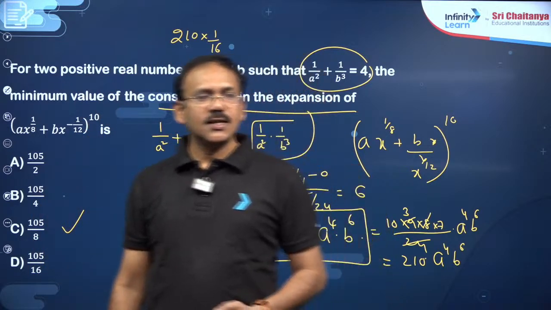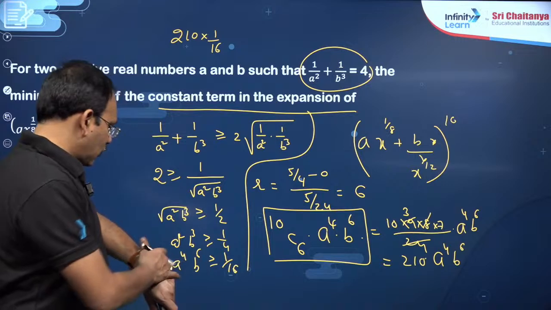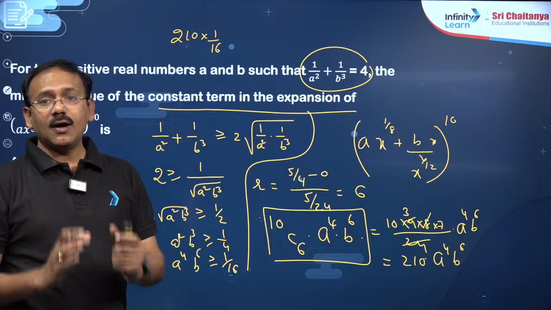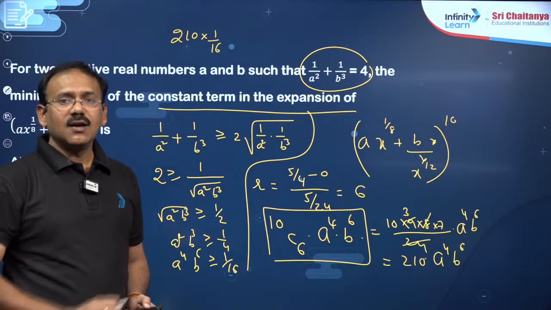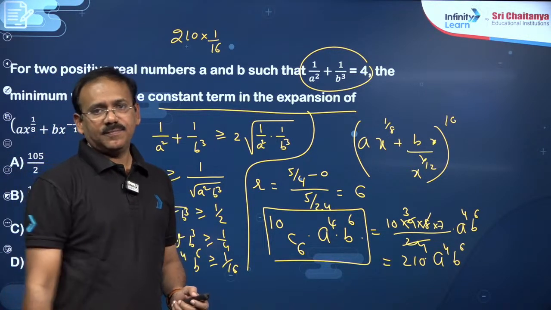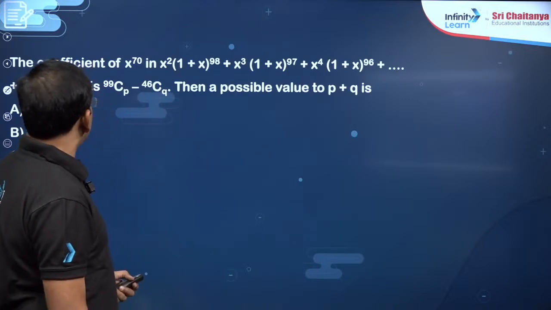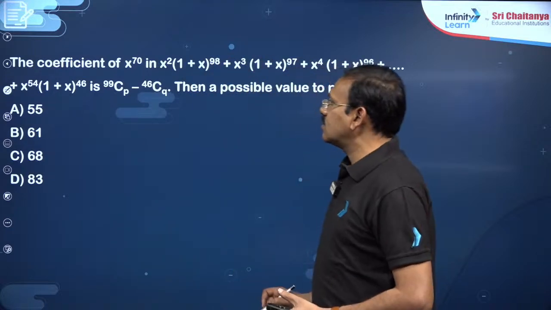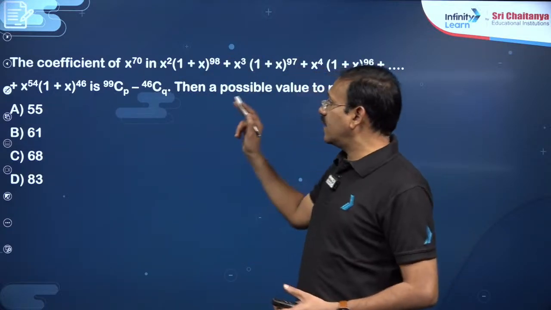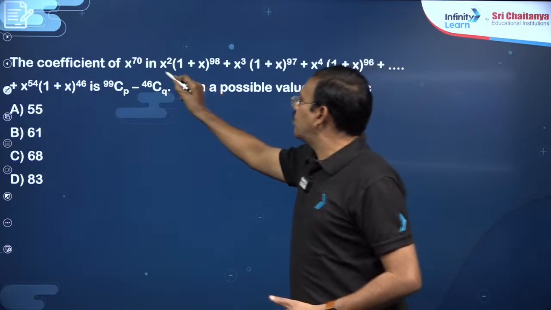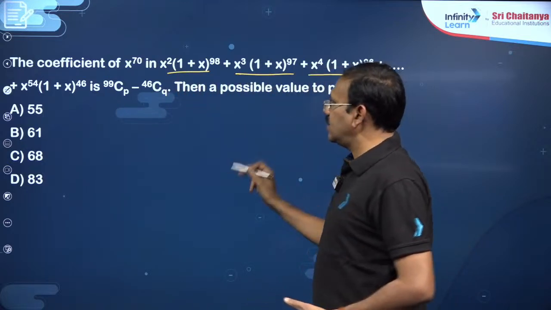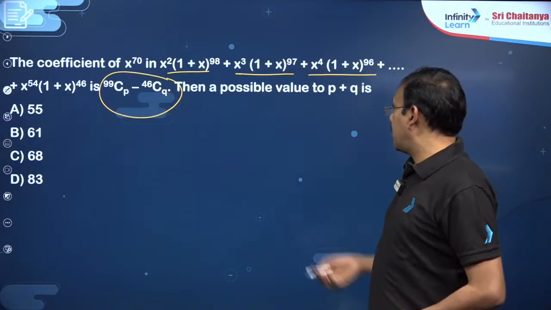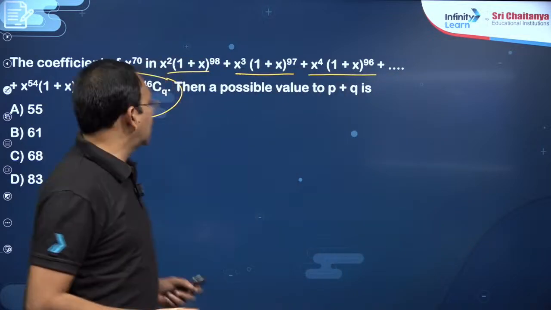Okay. So dear students, we can do this question in this way. In these models, my point is to say, dear students, if you just know how to find the independent term or the x power m coefficient, you can answer almost 1/3 of the PYQs of binomial theorem. Next dear students, sometimes the question may ask for the same coefficient of x power m, but in products. You see dear students here, the coefficient of x power 70 in this product is given as 99 Cp minus 44 Cq, then what is the possible value of P plus Q? You might have done such kind of question.